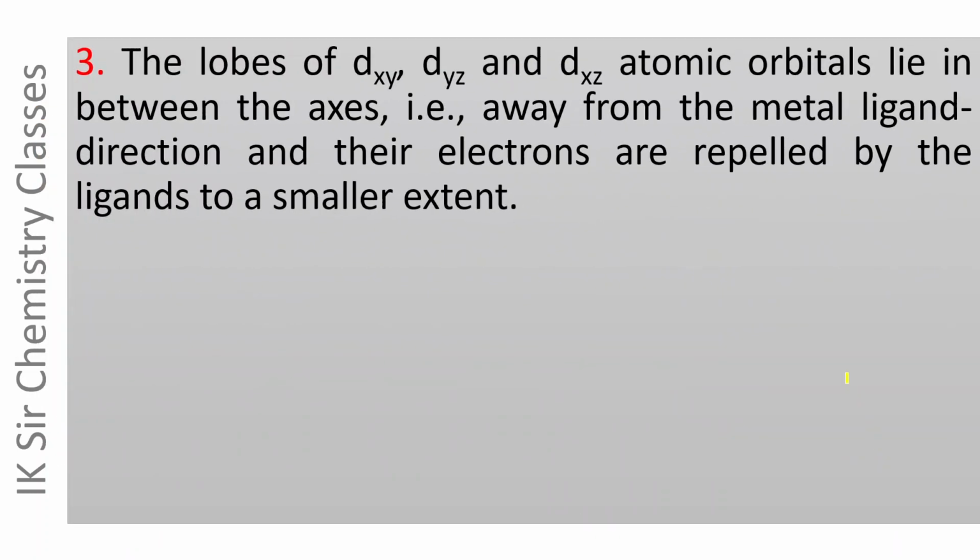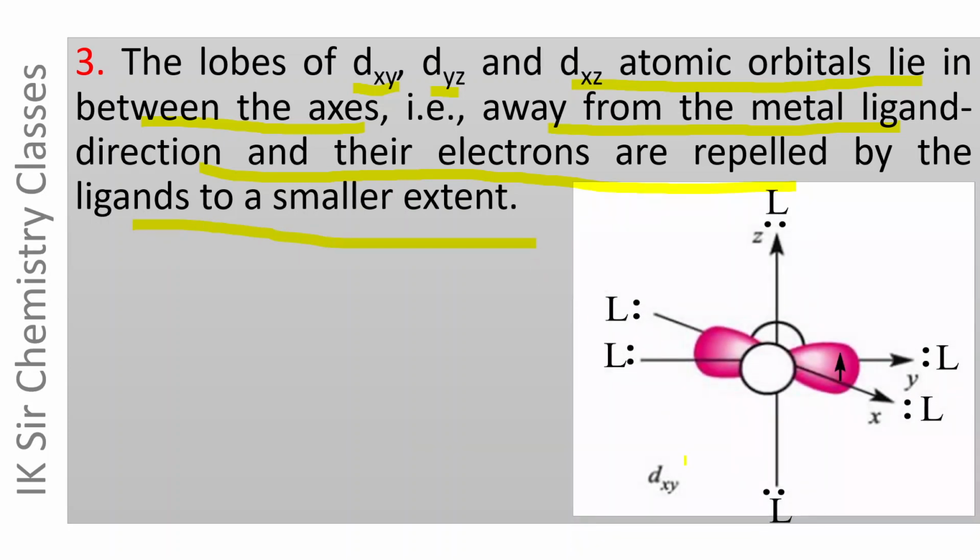On the other hand, the lobes of dxy, dyz and dxz atomic orbitals lie in between the axes, that is, away from the metal ligand direction, and their electrons are repelled by the ligands to a smaller extent. Let this be the orbital dxy.